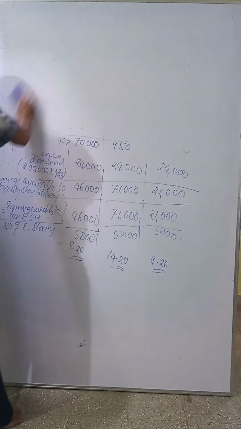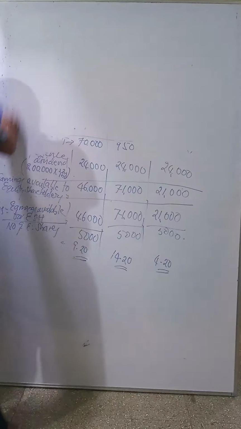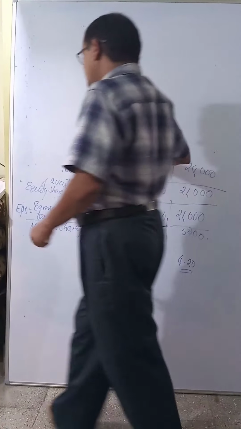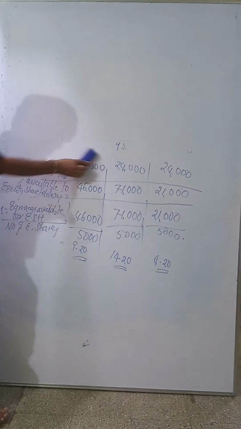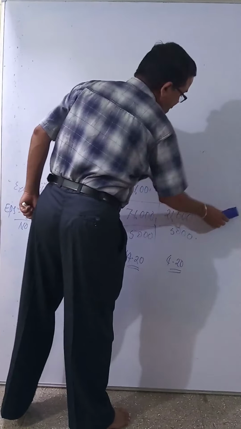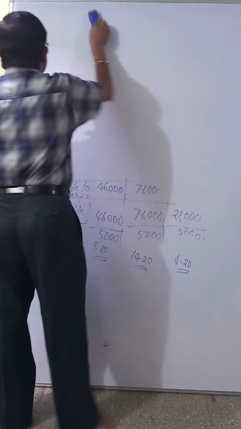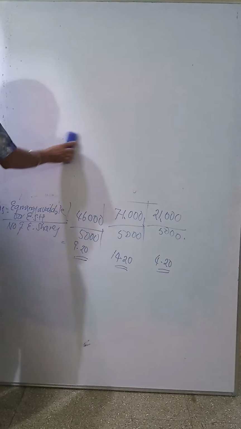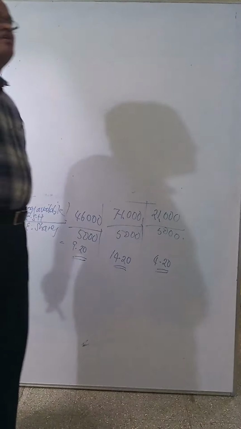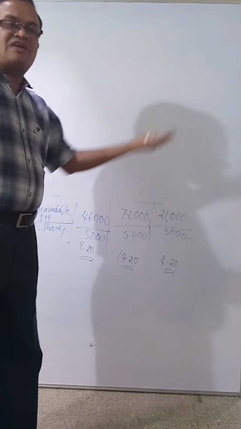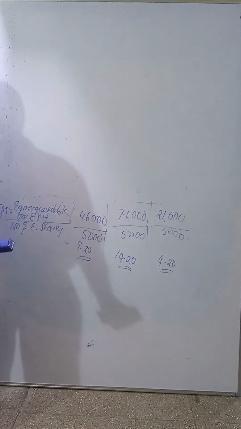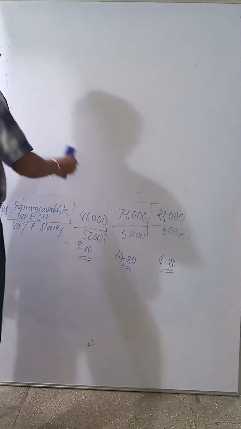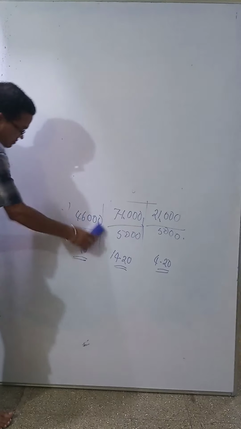They have given here a company has share capital of rupees 1 lakh. The company already has old share capital of rupees 1 lakh divided into equity shares of rupees 10 each, which means one share value is 10. 1 lakh divided by 10 each will give the number of equity shares. Apart from that, the company is running a business and wants to expand its factory layout or business by another investment of rupees 50,000. Apart from 1 lakh rupees, the company needs another 50,000 rupees.